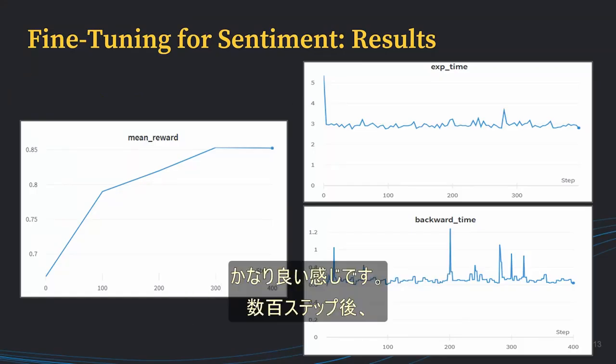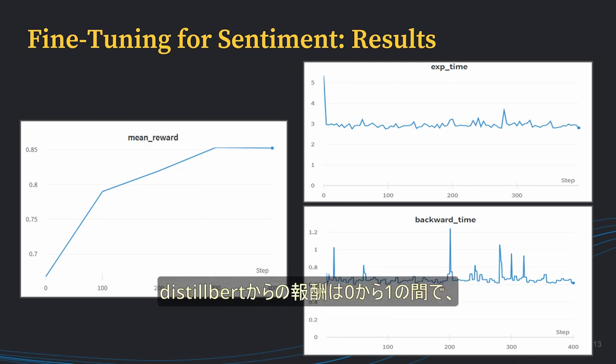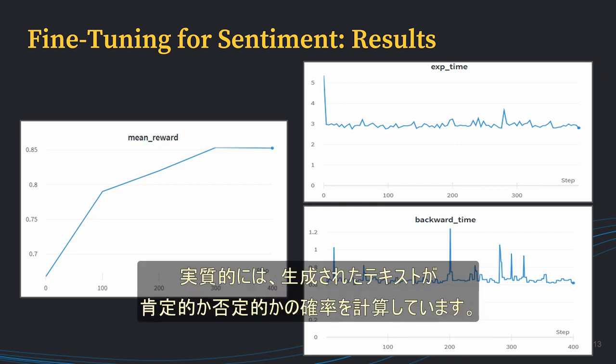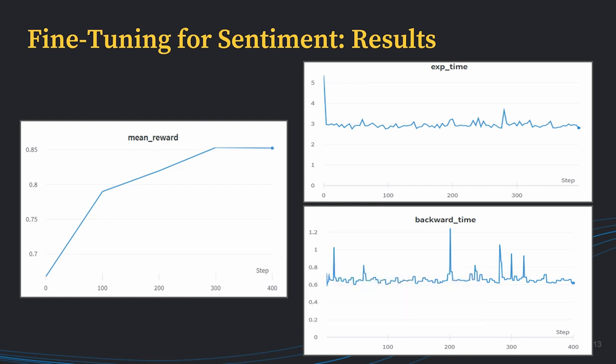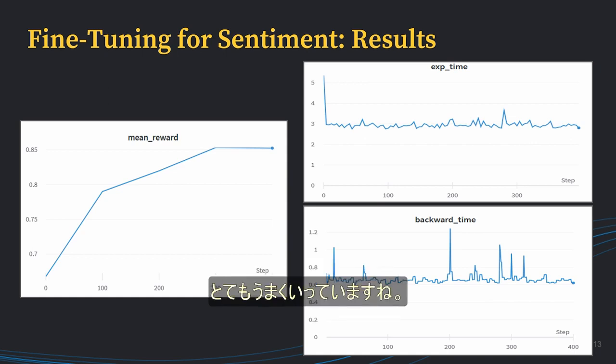And what are the results? We see that things look pretty good. After a couple hundred steps, the reward that we get is quite high. Note the reward from DistilBERT is between 0 and 1. It is effectively just calculating the probability that the resulting text is positive or negative. And yeah, the reward looks stable, things increase quickly, life is good.